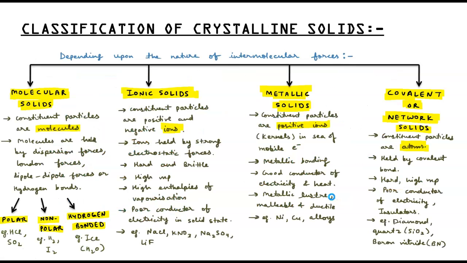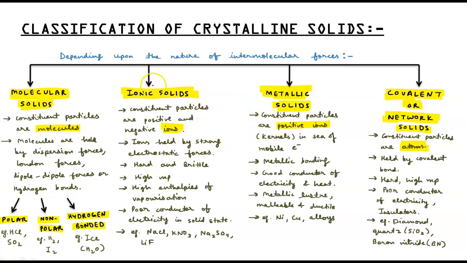So this is the classification as well as the differences between the two types of solids, crystalline and amorphous. Next is classification of crystalline solids. As crystalline solids are the true solids, we will classify only crystalline solids and we will not talk about amorphous solids from here on.